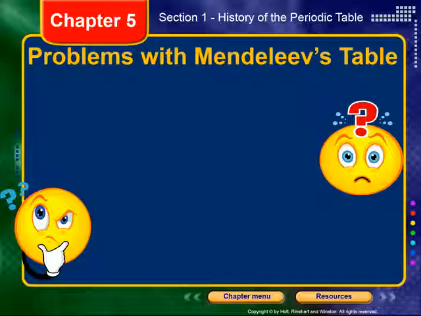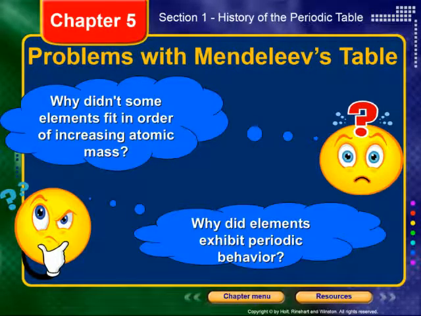Now, Mendeleev's table was not perfect. Okay. There were some ideas like why didn't some elements fit in order of atomic mass? Like why when we look at tellurium and iodine, why do they not fit like that? What's the deal? They seem to be backwards in our modern periodic table if the atomic mass ordering is correct, but Mendeleev had them backward if the atomic number ordering is correct. Or just question, why did elements exhibit periodic behavior? Remember, Mendeleev just grouped them together in terms of their periodic behavior, but why did they show that periodic behavior?